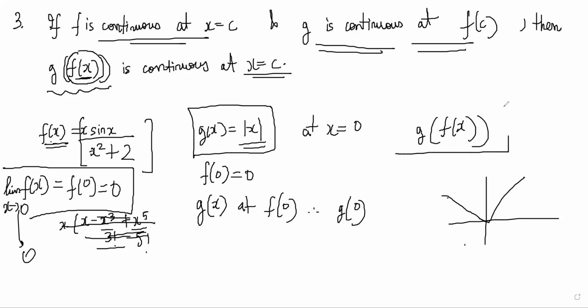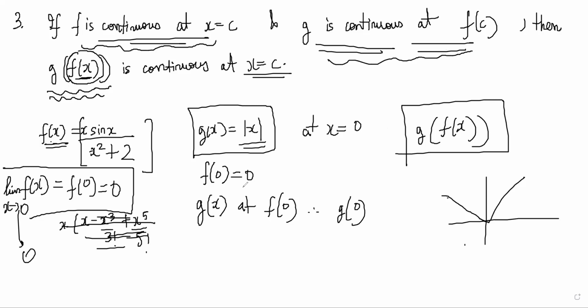So now you can say that the combined function will be continuous at x equal to 0. That is something you should be aware of. If it's a composition, don't take it for granted that it will be continuous just because one part is true. Both have to happen.